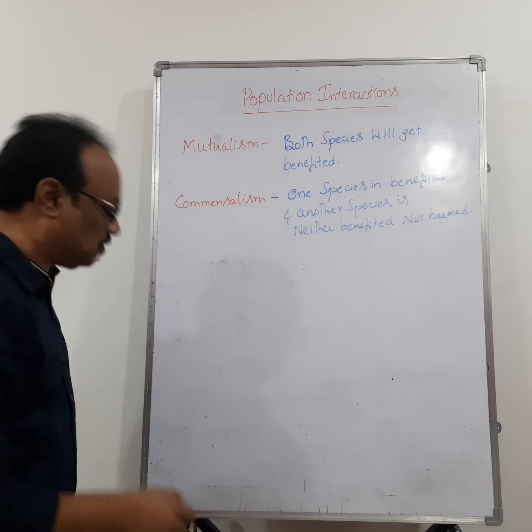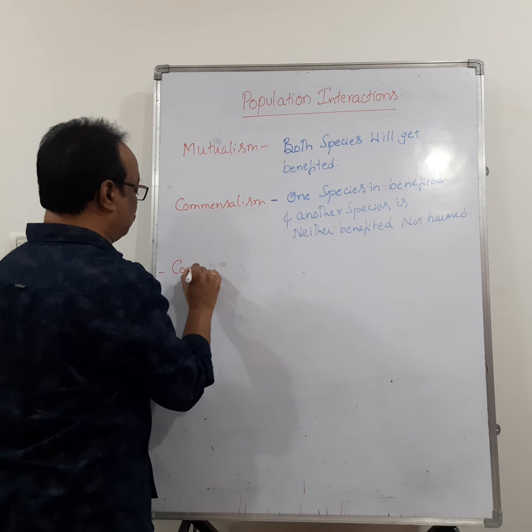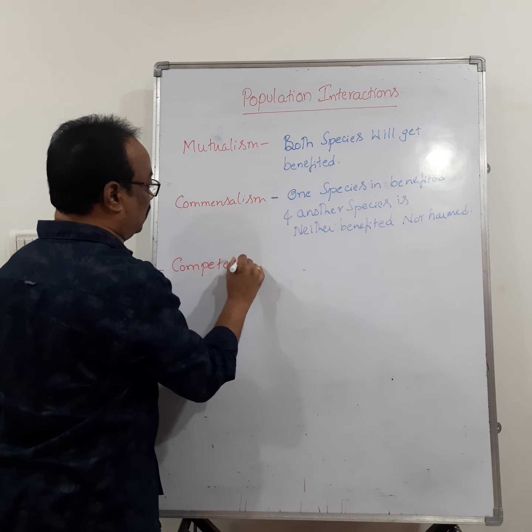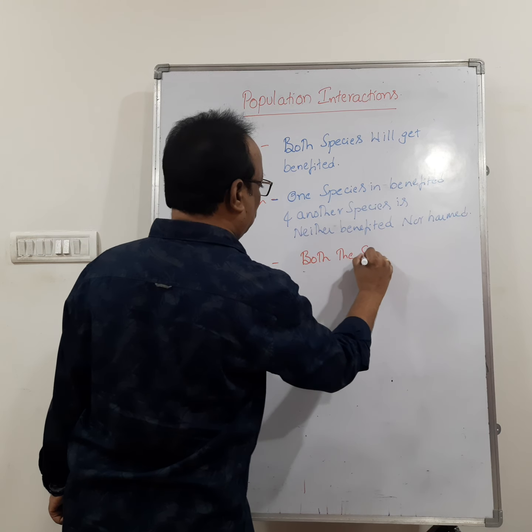Now if we go for the next one, competition. In competition, both the species will lose.